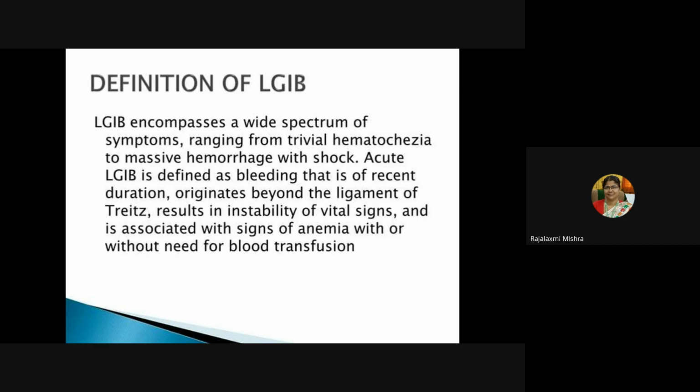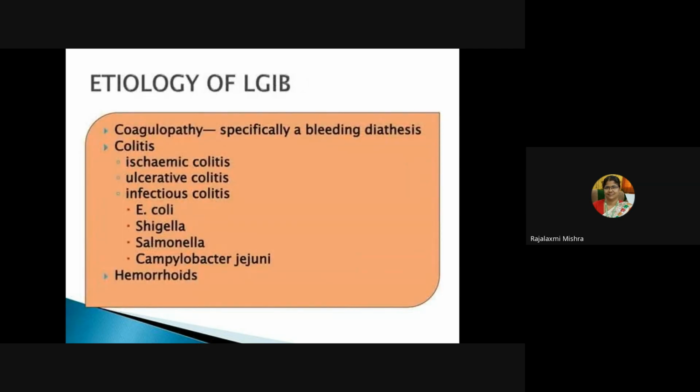So acute lower GI bleeding is defined as bleeding that is of recent duration, originates beyond the ligament of Treitz, and results in instability of vital signs, and is associated with signs of anemia with or without need for blood transfusion. So, what are the causes of lower GI tract bleeding?